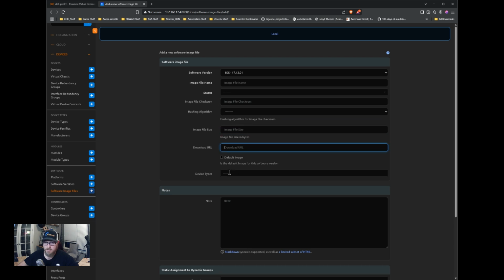What's nice about this is you can use Nautobot to go fetch this file from an Ansible playbook. So if there were, say, a bunch of router and switch upgrades that needed to be performed, depending on the software version we were upgrading to, we could also attach the correct name of the file, where to go fetch that file from, the image size, and the checksum, so all of that could be validated before downloading it and applying it to the switch or router.